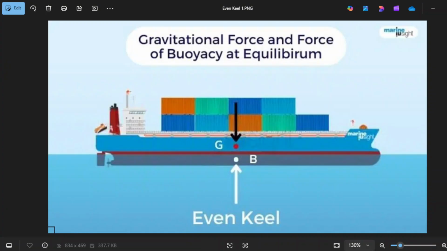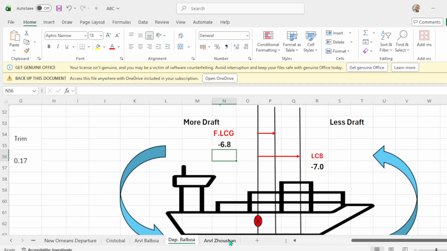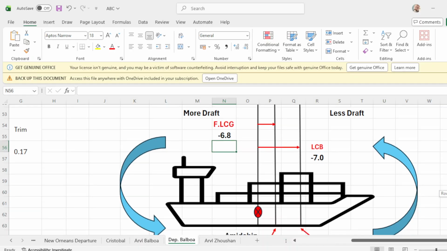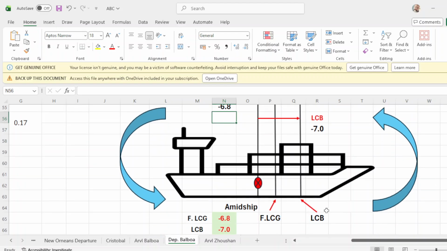In this figure, all weights and the entire vessel are pushing the stern of the vessel downward, while the vertical line of buoyancy is pushing the vessel upward. That's why there's an arrow here: a force pushing the forward part of the vessel upward.